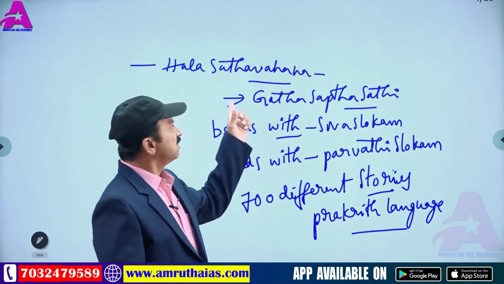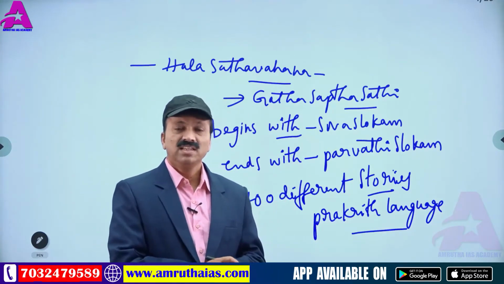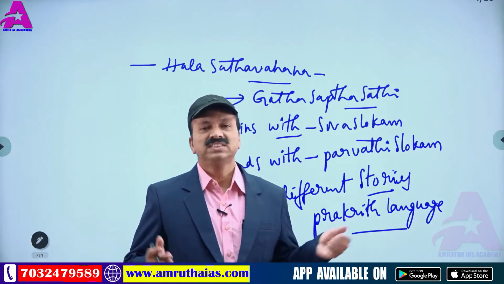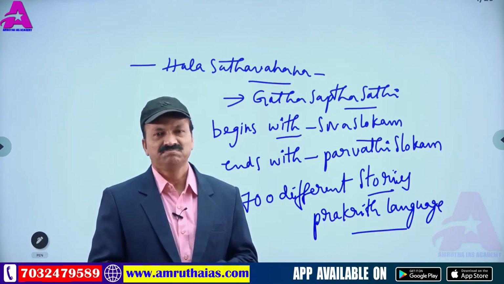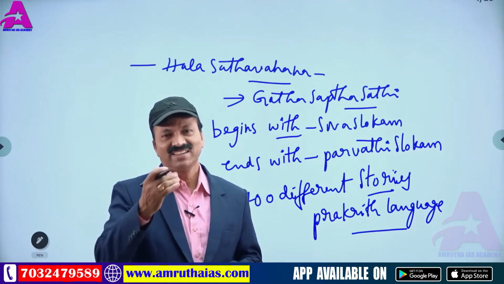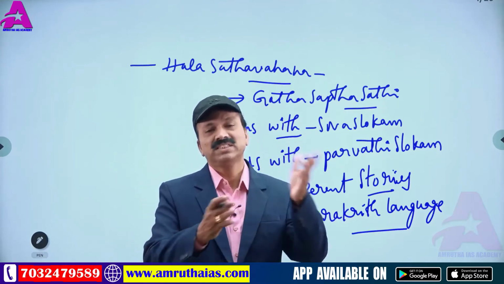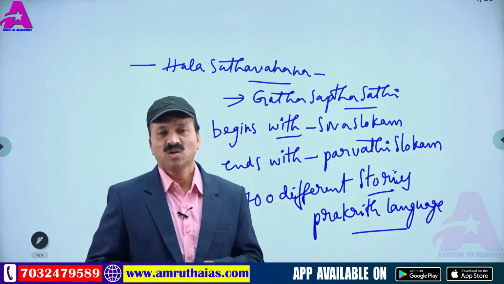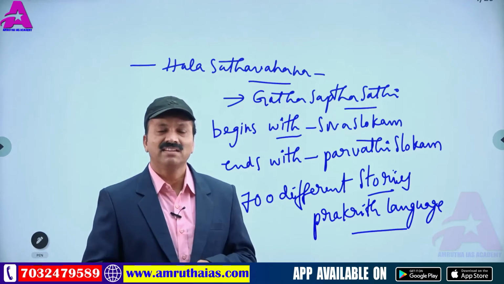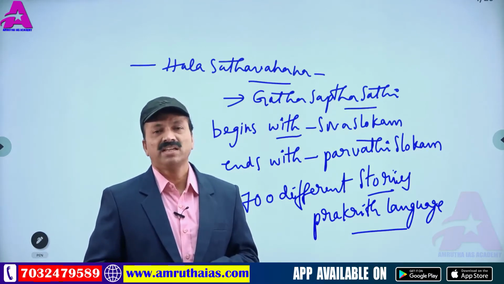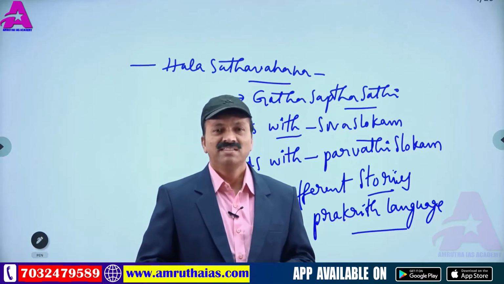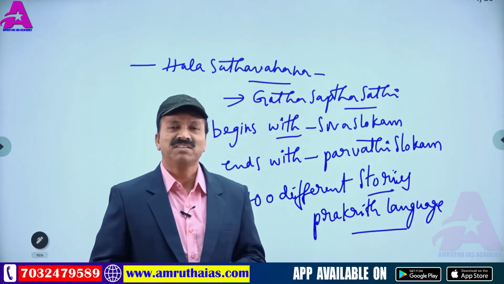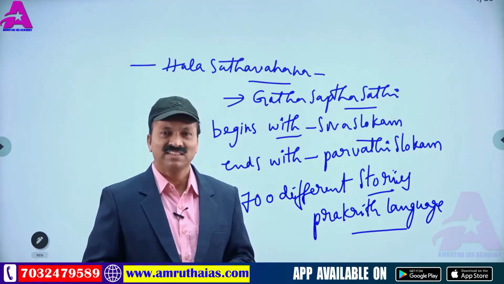In the beginning, this Hala Shatavahana was illiterate. He married a Sri Lankan princess, Leelavati. Leelavati married him without knowing that he was illiterate. She thought that, being a king, he would have all the qualities. She thought so and married this Hala Shatavahana. Their marriage took place at Sapta Godavari region, Draksharamam region, it was said.